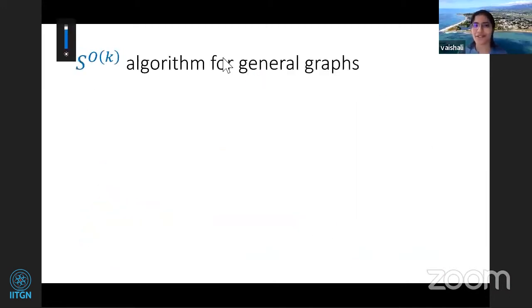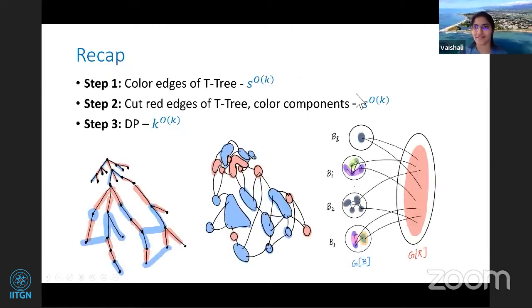So can you give me a +1 if you understood until this part? Or if you have any doubts, you can ask me about the S to the K algorithm. Okay, thanks. So now with this, we come to the end of the S to the K algorithm.